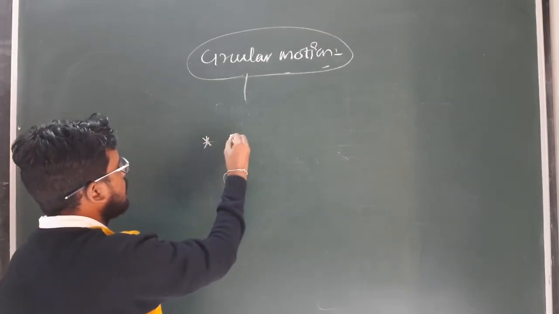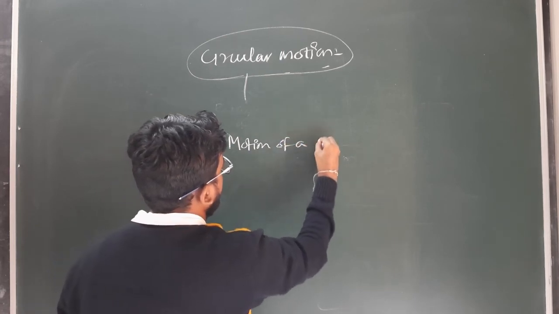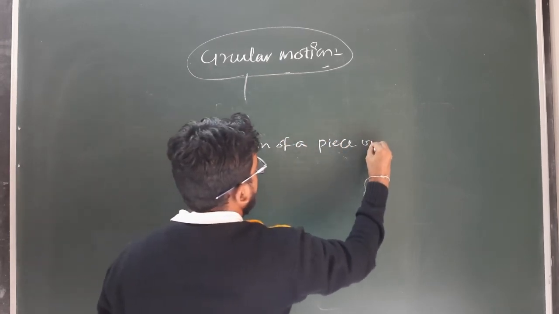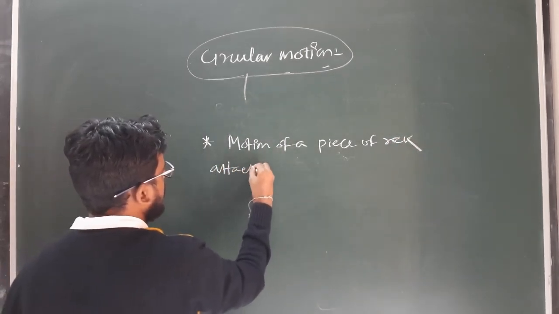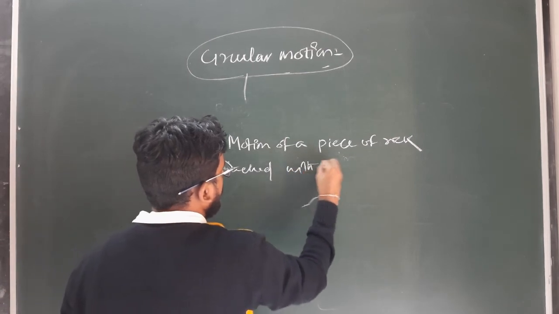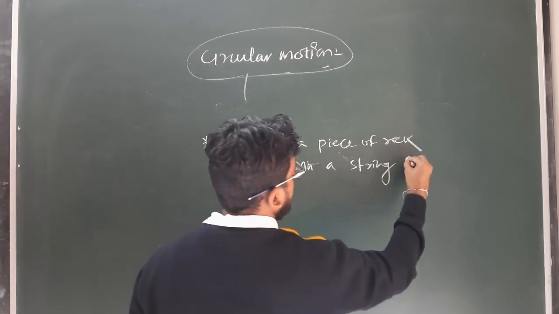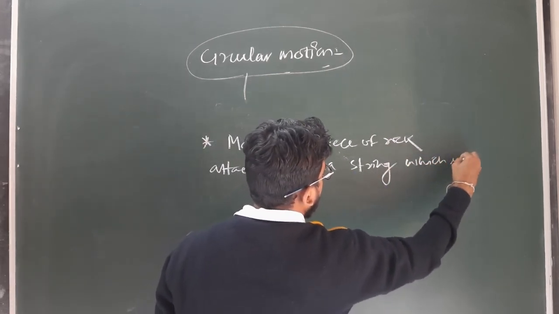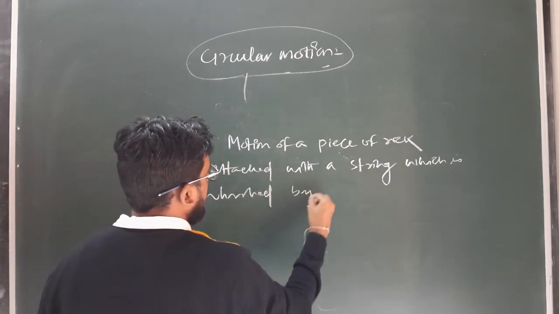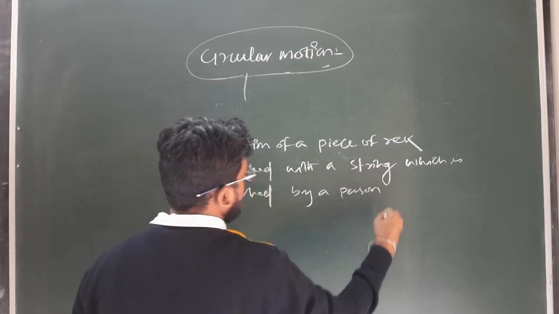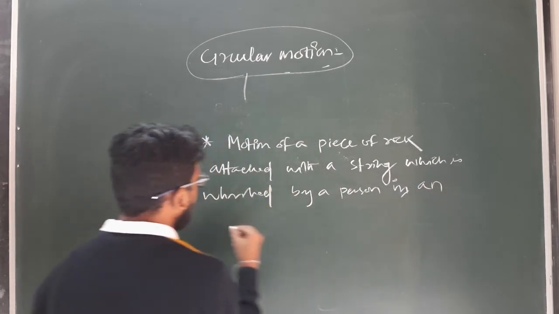So the motion of a rock attached with a string which is wheeled by a person is an example of circular motion.